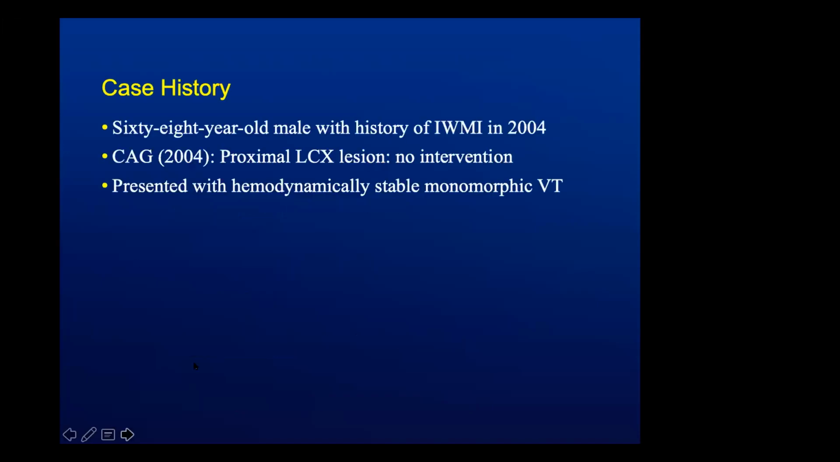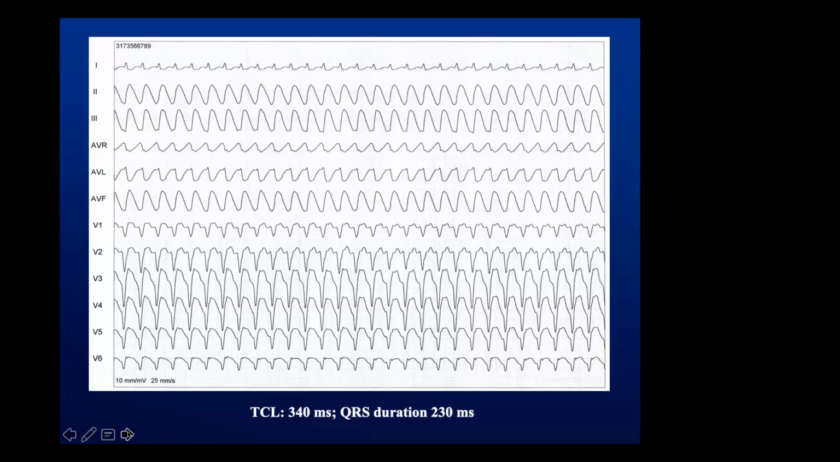So we are looking at a case history where we have a 68-year-old male who has presented with history of inferior wall MI in 2004. The coronary angiogram done then showed a proximal LCX lesion for which no intervention was done. He currently presented with hemodynamically stable monomorphic VT. The morphology of the VT is as given. The tachycardia cycle length was 340 milliseconds with a QRS duration of 230 milliseconds.